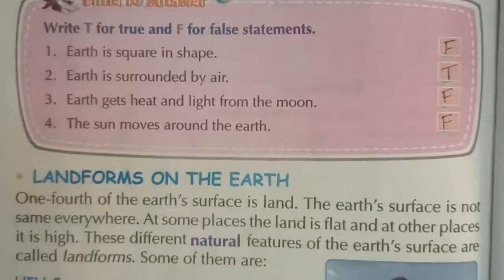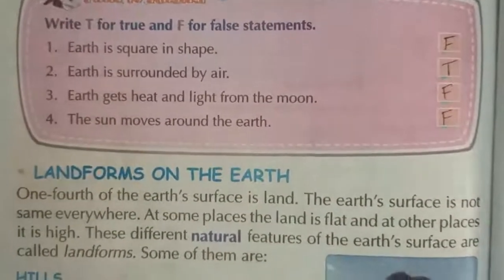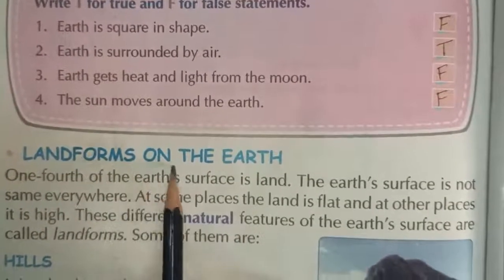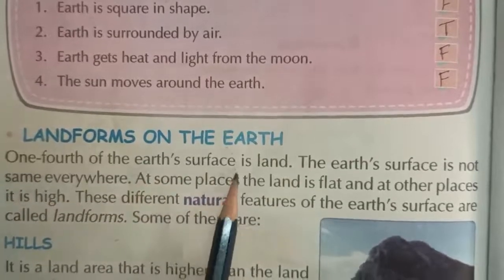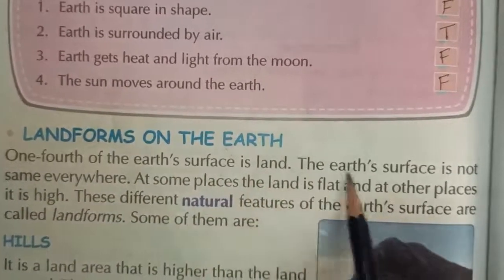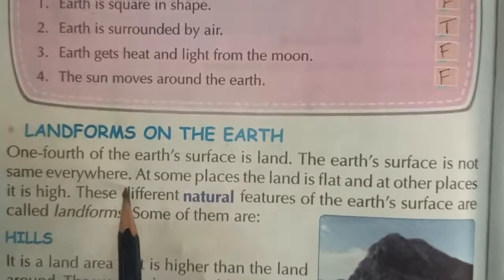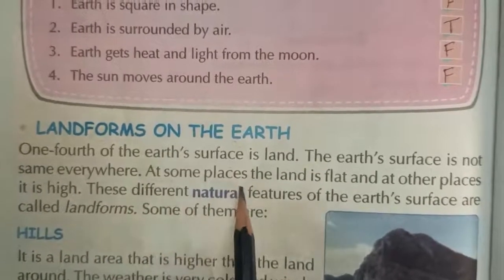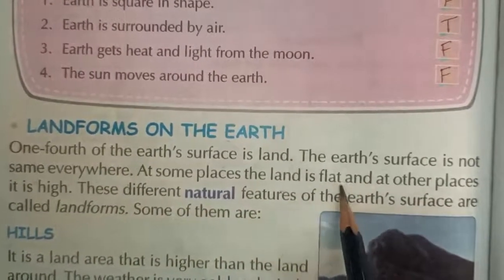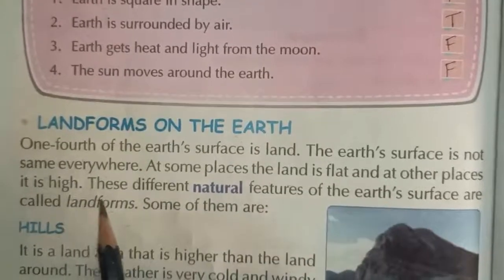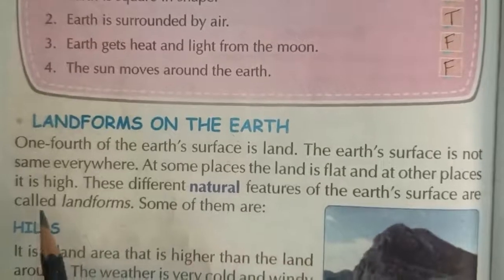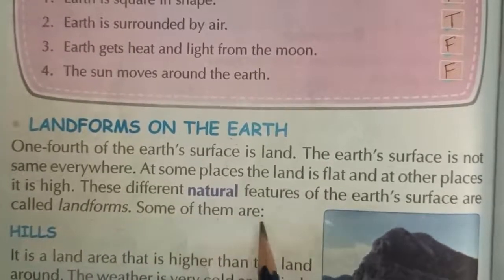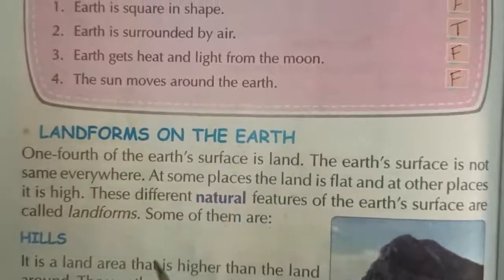Now see the next point. Landforms on the Earth. So after learning about the Earth, our next point is landforms on the Earth. One-fourth of the Earth's surface is land. The Earth's surface is not the same everywhere. At some places the land is flat and at others it is high. These different natural features of the Earth's surface are called landforms. Some of them are the following.